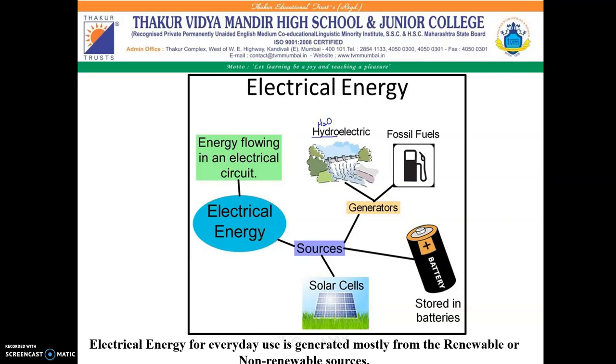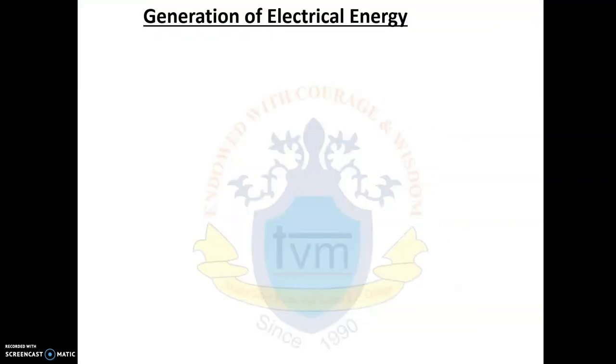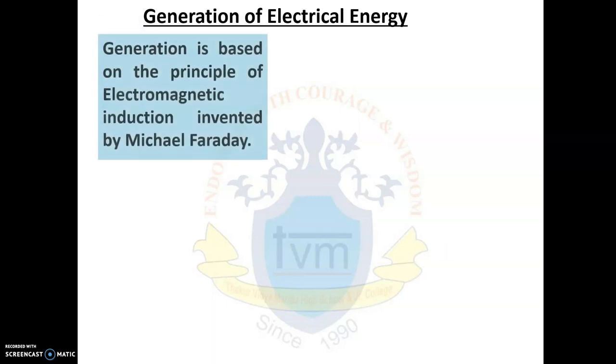In this chapter, we will learn about the various sources that are now used for the generation of electrical energy, the methods that are used for this, the scientific principles that are used here, as well as the advantages and the disadvantages of these methods. First, let us understand how electricity is being generated.